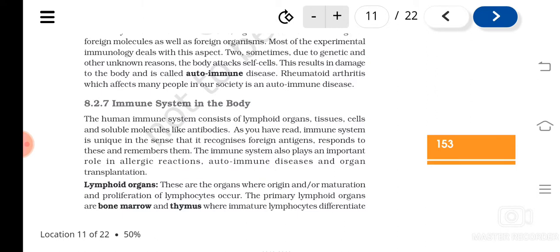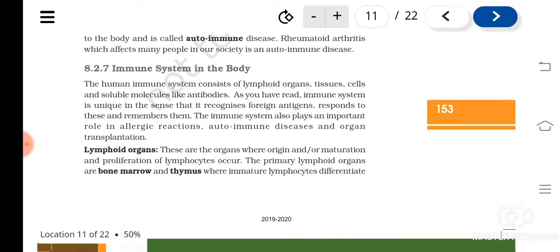In organ transplantation, immunosuppressants should be used for success, otherwise it will cause rejection of the transplanted organ.